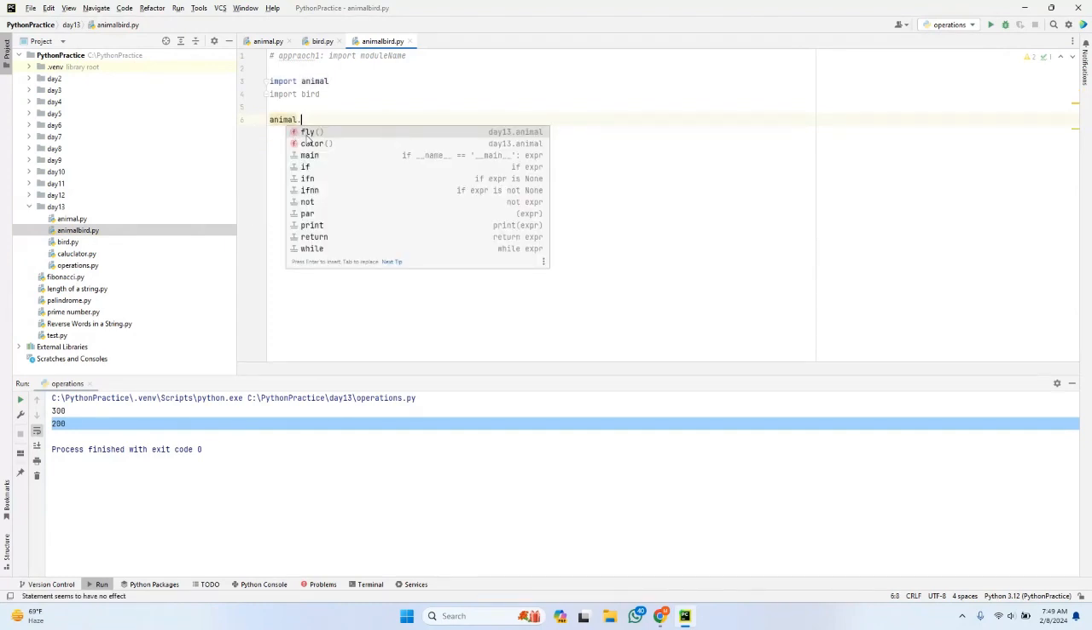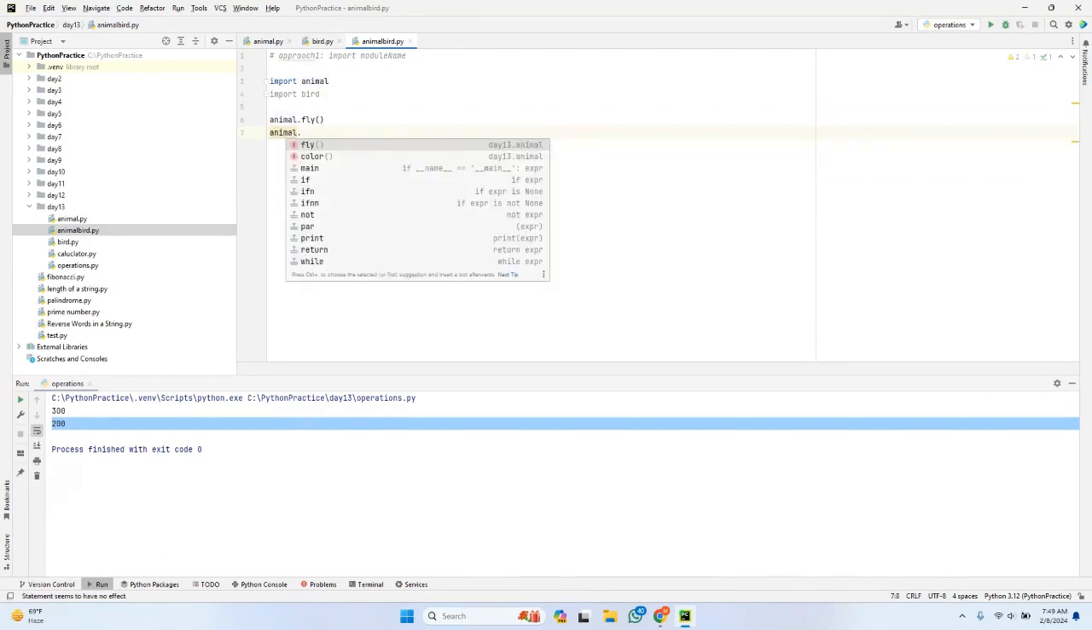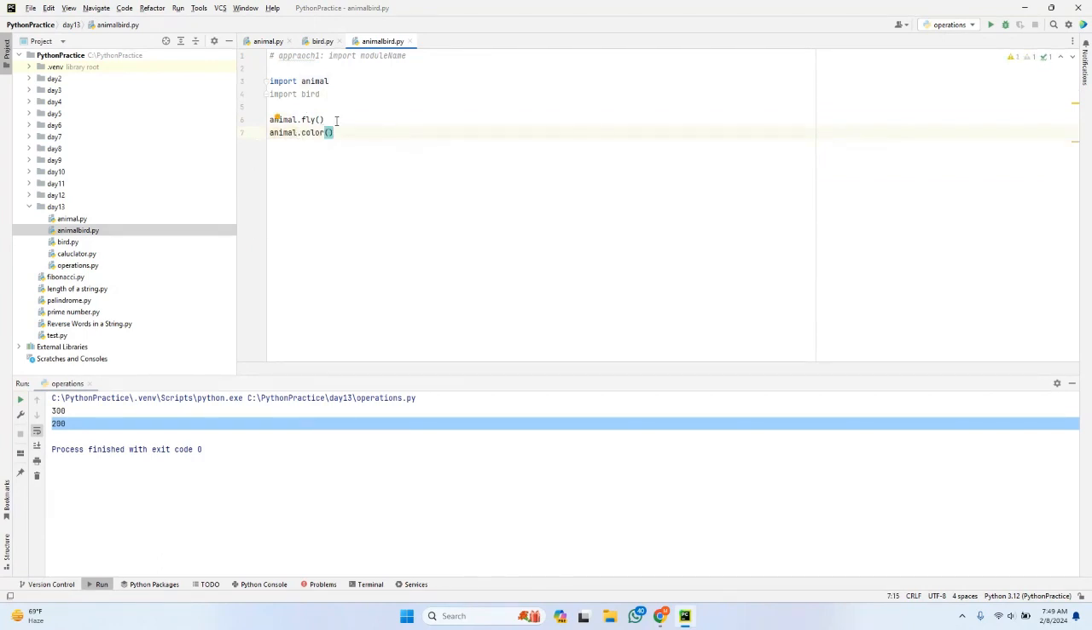What are the functions in animal? fly as well as color. Similarly, animal.color. When I specify it like this, in this particular animal module I have the fly function, and in this animal module I have the color function. These functions are associated with their respective modules, right?